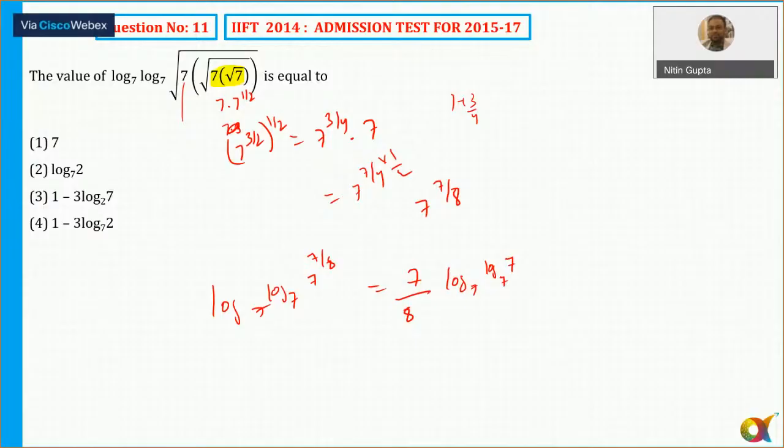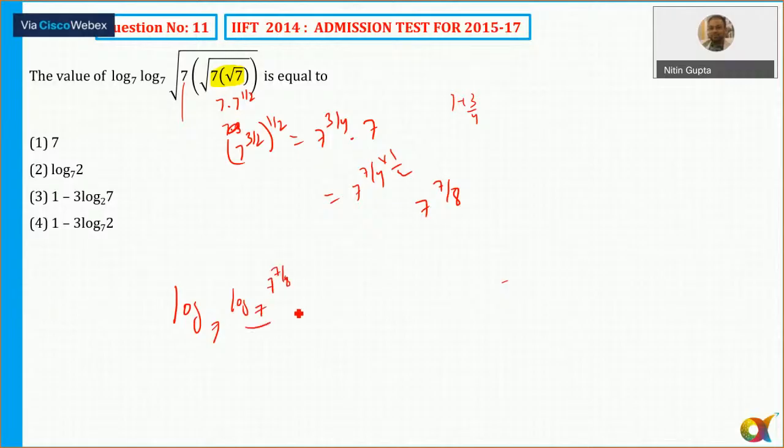So the final value that comes is, I'm writing the step, this entire expression, minus.